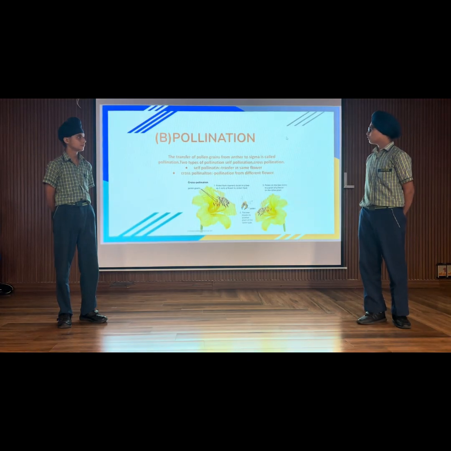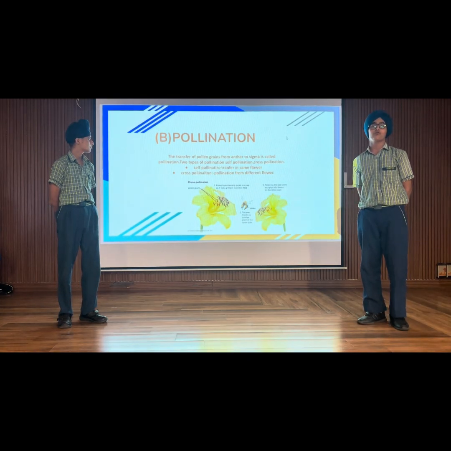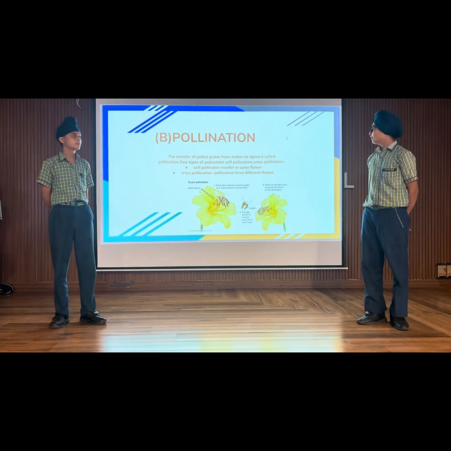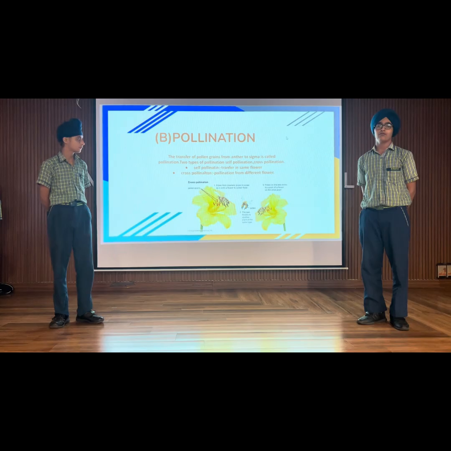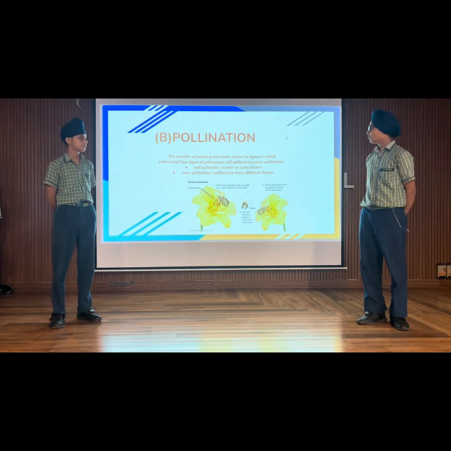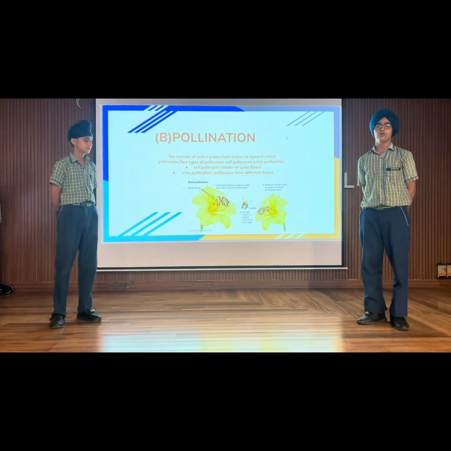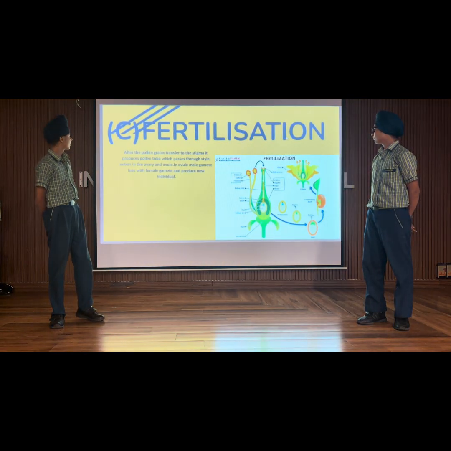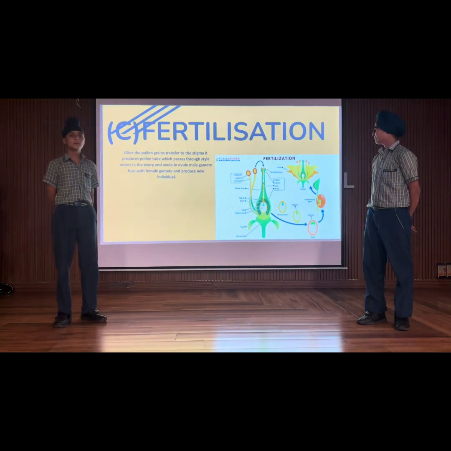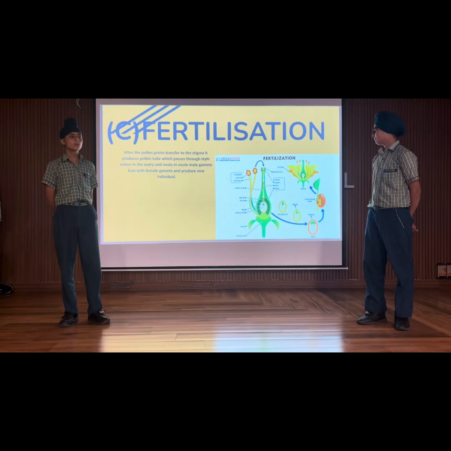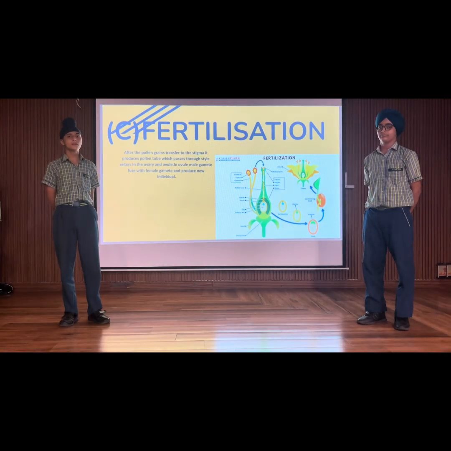Now next is pollination. There are two types of pollination, self-pollination and cross-pollination. When the pollen grains transfer within the same flower, it is self-pollination, and when it is to a different flower, it is cross-pollination. In fertilization, after the pollen grain reaches the ovary, the zygote is formed and it is covered by leaves so that a new flower is formed.